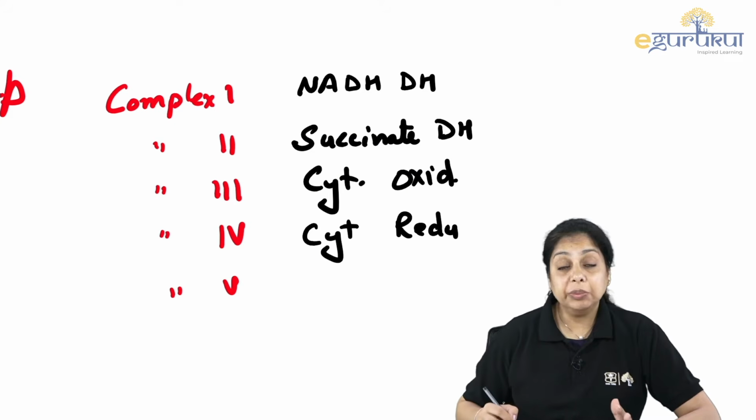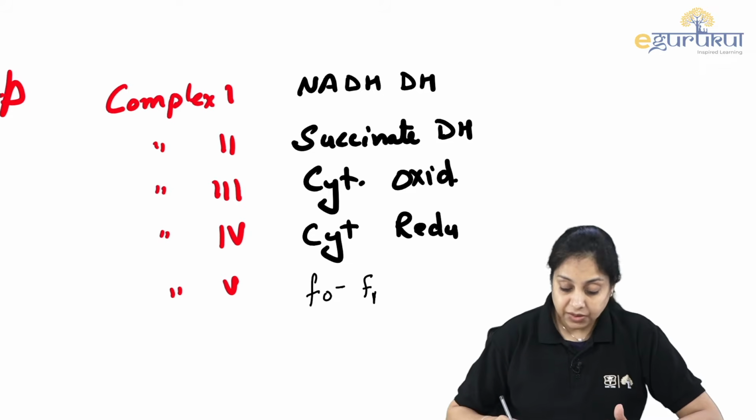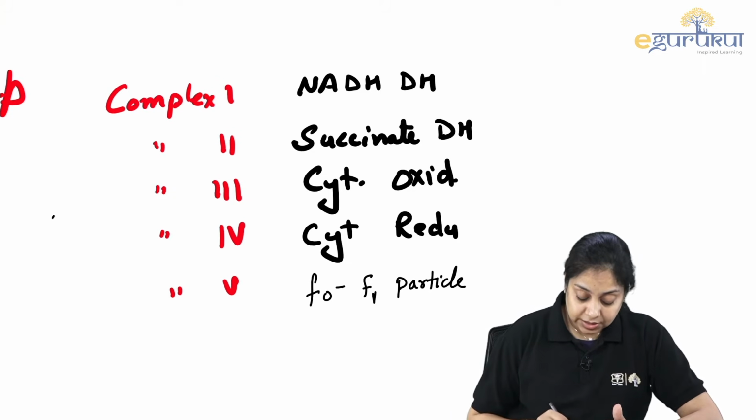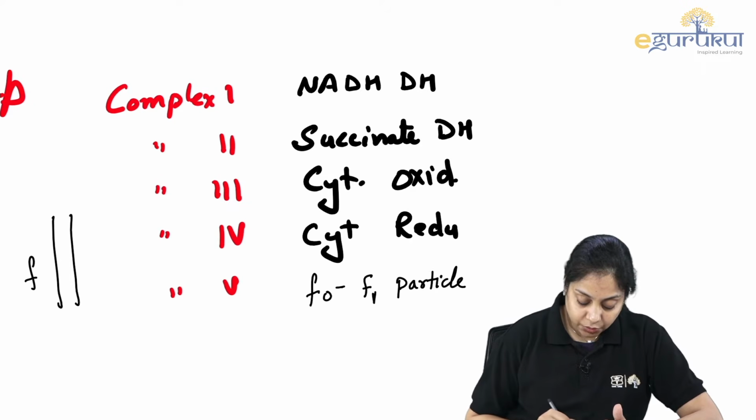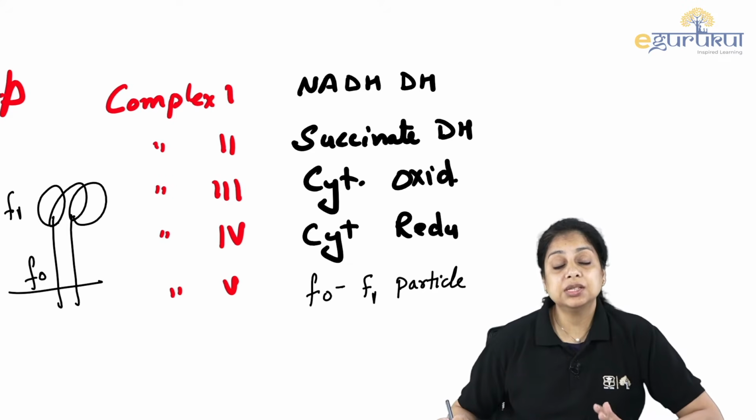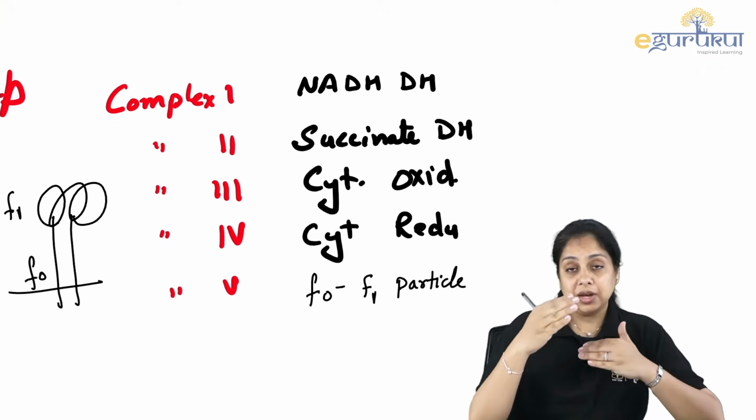Complex 5 is ATP synthase, or you can say F0F1 particle. Why? Because of the way the structure is. So this is the F0 part and there is this F1 part, right? This is the world's smallest turbine. This is how your ATP synthase looks. It has F0 and F1.